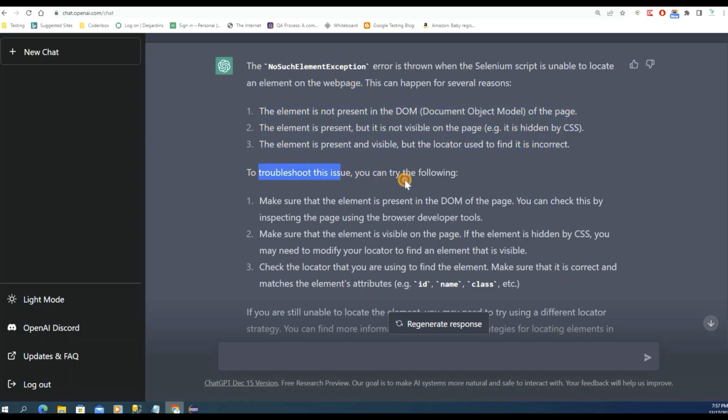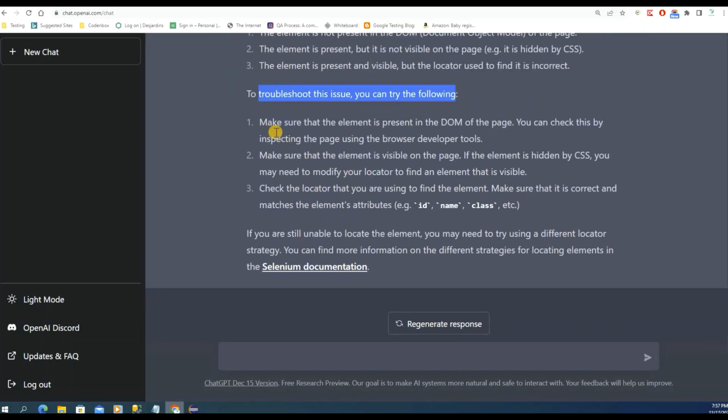And there is a troubleshooting section for this issue. They give you not only the explanation of the error, but also a solution. It says make sure that the element is present in the DOM on the page. You can check by inspecting the page using the browser developer tools, like we know, the inspect. And also make sure this element is visible, not hidden by CSS, right? You need to modify your locator to find an element that is visible.